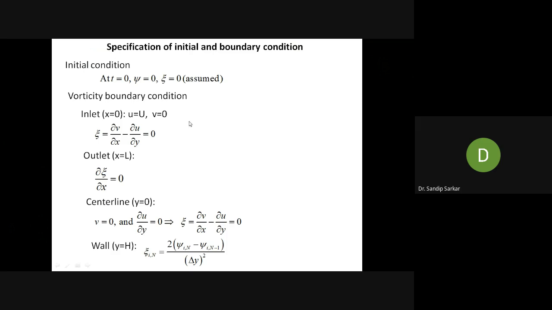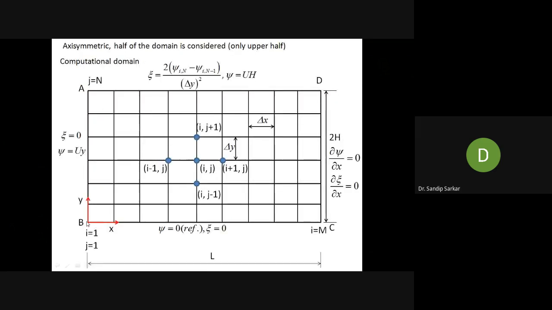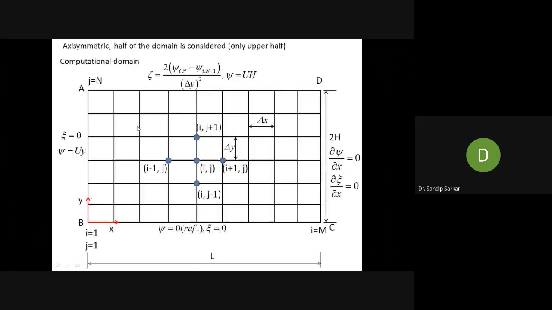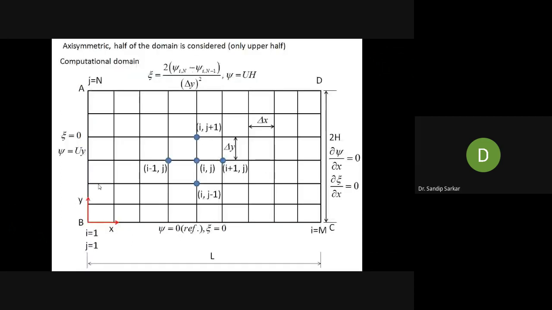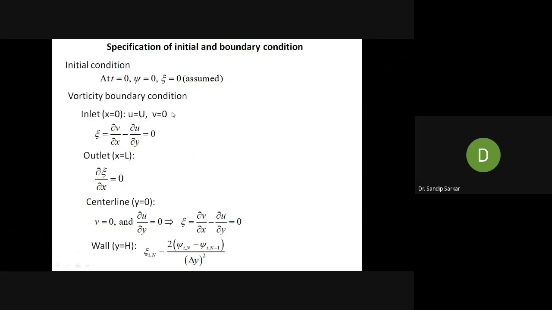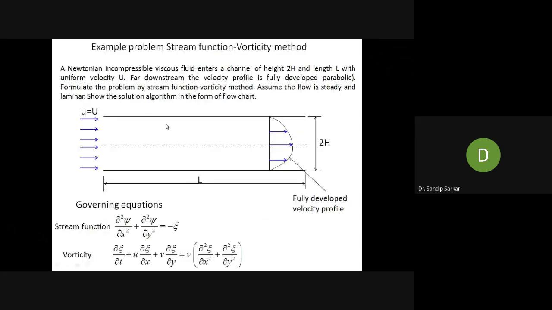Now let us see the vorticity boundary condition. How do we have to provide the vorticity boundary condition? At inlet, at x equal to 0. This is the inlet plane, and x starts from this point B and goes in this direction. At inlet, what is the velocity? u equal to capital U, because at inlet you have provided a uniform velocity, u equal to capital U. That means at inlet u equal to capital U and v equal to 0, because at inlet you don't have any vertical velocity available.